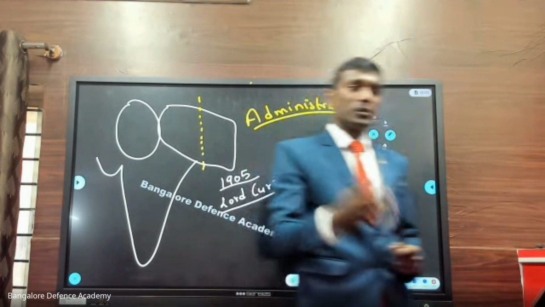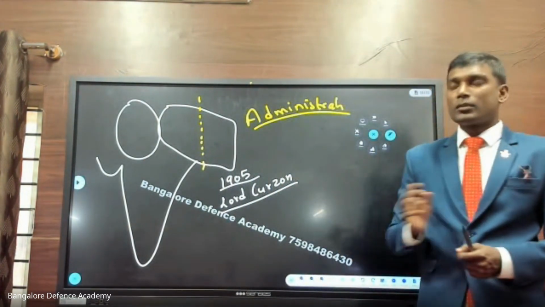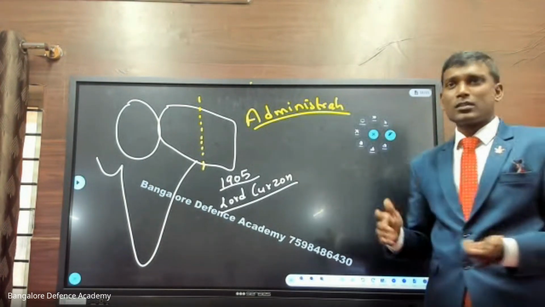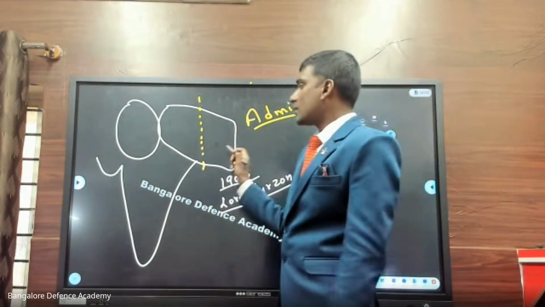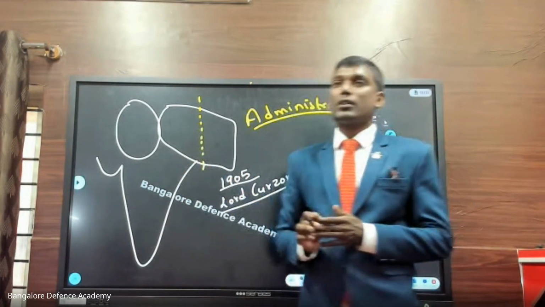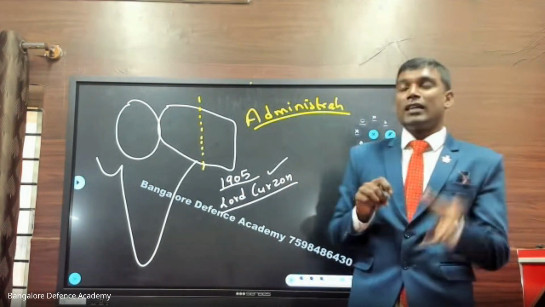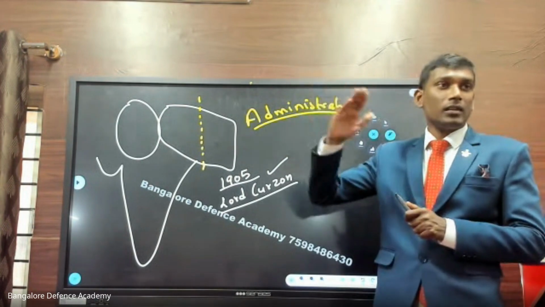Police, municipality, whatever it is, law and order, everything should be maintained. So I'm going to divide this into East Bengal and West Bengal. The idea was fine. But the real motive behind this was that East Bengal consisted of a Muslim majority and West Bengal consisted of a Hindu majority. So, the divide and rule policy: Lord Curzon and the Britishers wanted to divide India into Muslims and Hindus.